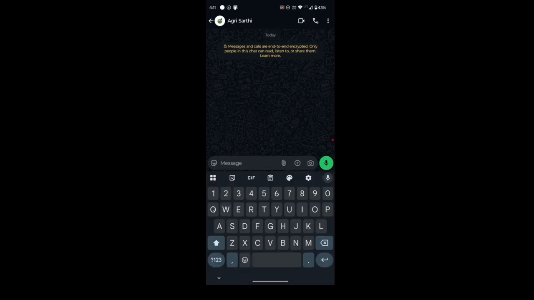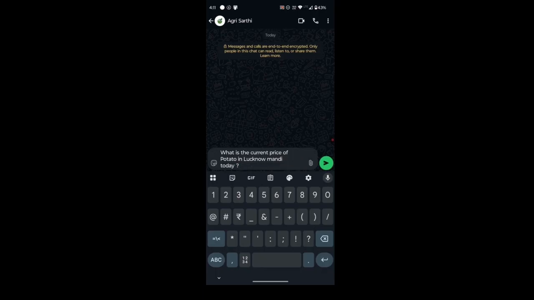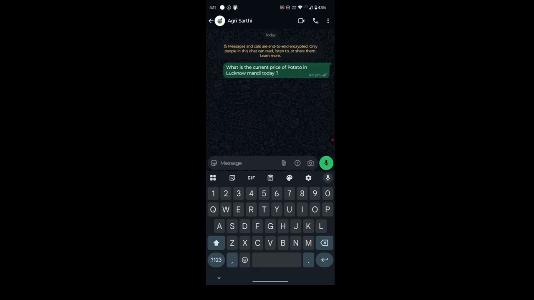Now let's say we are going to ask: what is the current price of potato in Lucknow Mandi rate? Let me start my integration first. I ran my system and it is completely active in the backend. Now let's send this message, and it will respond to the user.